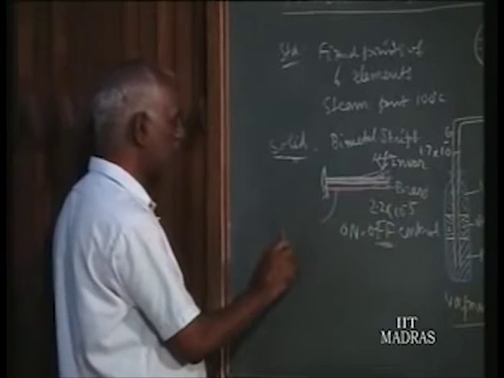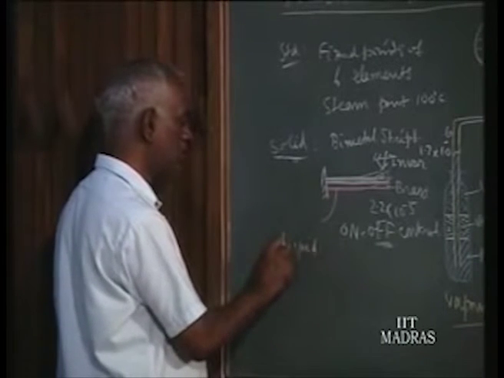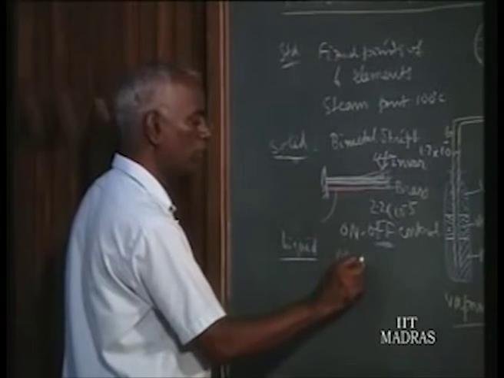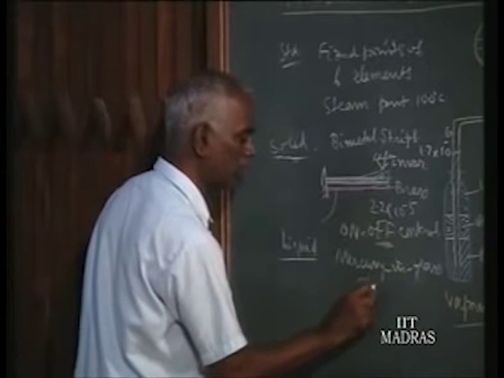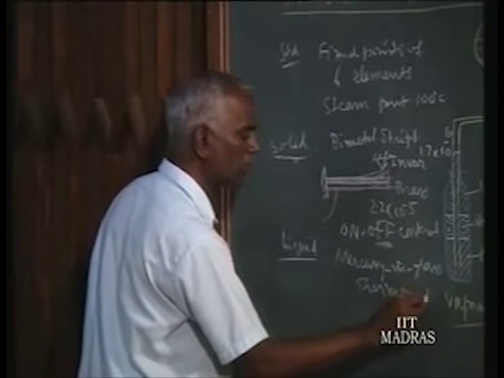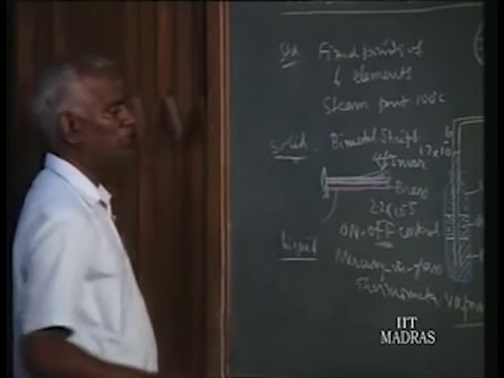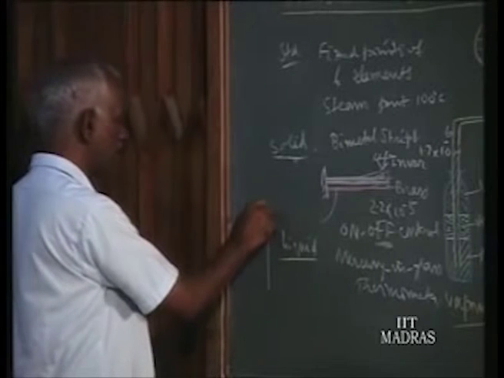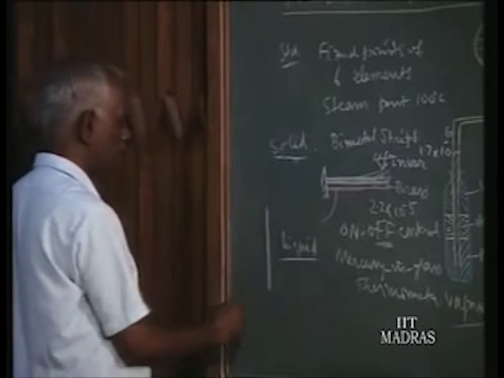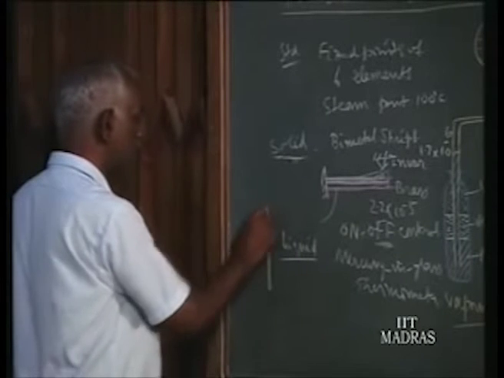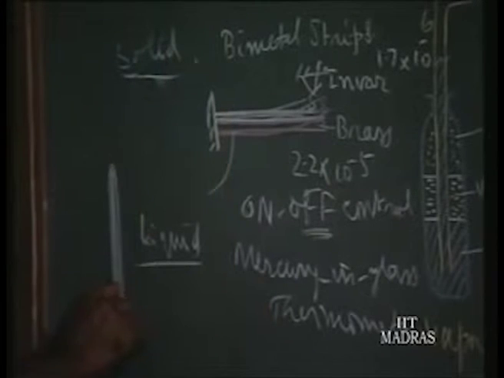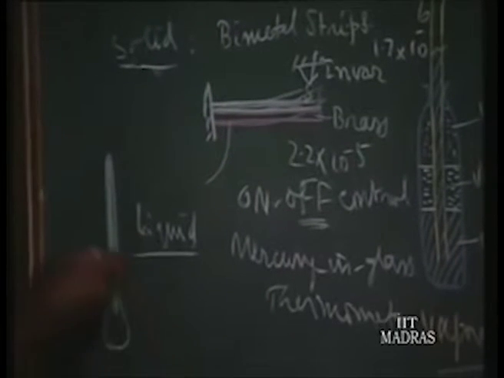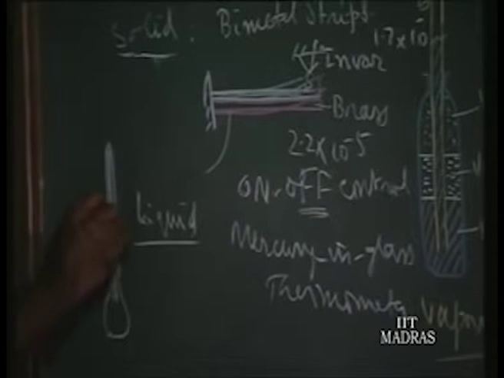solid. And now the expansion of liquid we are using is in the mercury in glass thermometer. So, that is well known. We have a capillary in a glass material. It may be going up to here. So, this is a glass column, and at the bottom we have the bulb. So, you find the mercury is rising in the capillary. So, mercury is kept here.